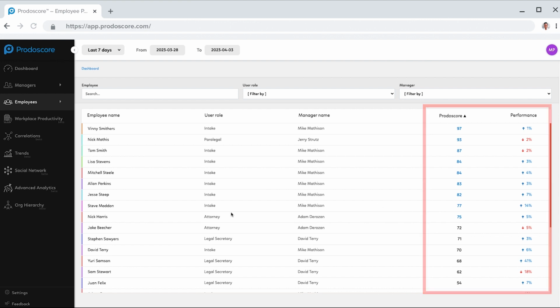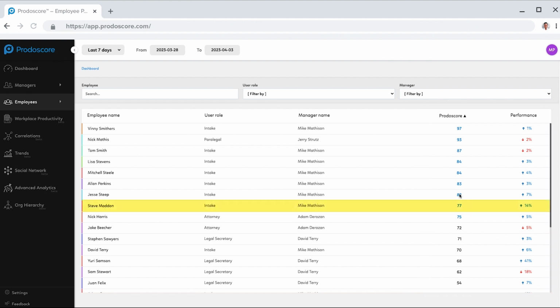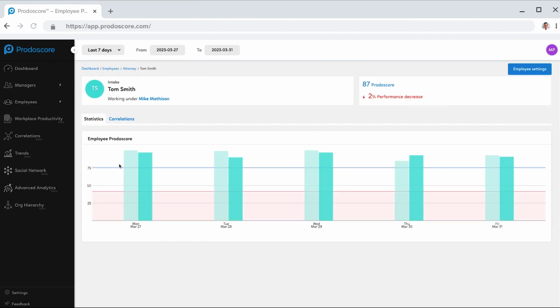those activities. For example, Steve Madden, already a high Prodoscore as a 77, is showing a 14% increase week over week. This would be a good alert for a firm to see that there's potential burnout here with Steve. We can then dive into each of these employees and start to understand the blueprint that goes into making up their day's activities. So we can see over the last 7 days, Tom Smith's an 87 with a 2% decrease, so he's very consistent in his workday.